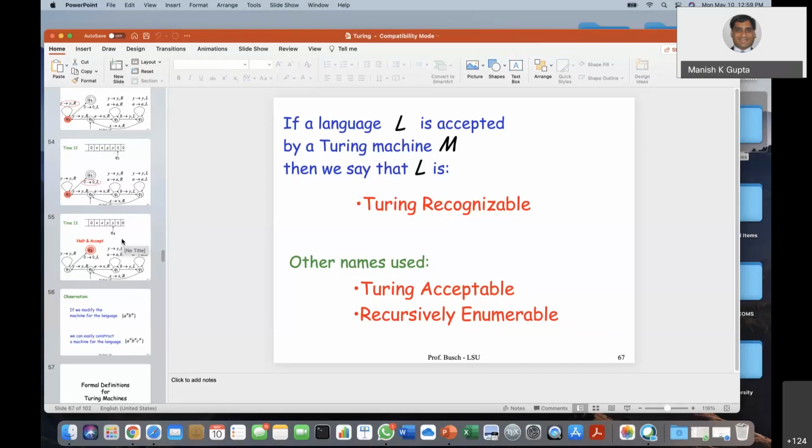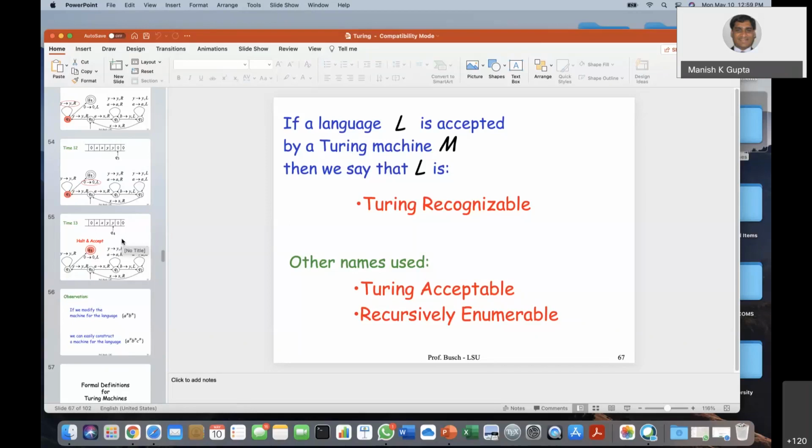Okay, a single stack is not equivalent, but two stacks are equivalent to it. And sir, can we generate a language a^n b^n c^n d^n in a Turing machine? Yeah, try it. It's a very good question. Do you think that you can do it? Yes, sir, I think so. Yes, so just try it actually.